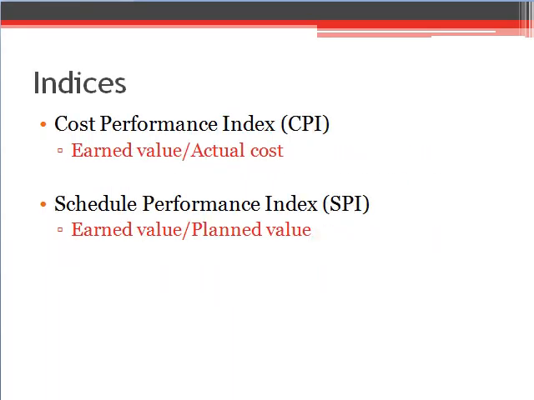Using these metrics mentioned earlier, different indices like the Cost Performance Index, which is CPI, and the Schedule Performance Index, shortly known as SPI, can be calculated. CPI is calculated by dividing earned value by actual cost, while SPI is calculated by dividing earned value by planned value.